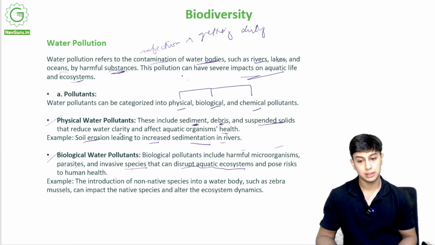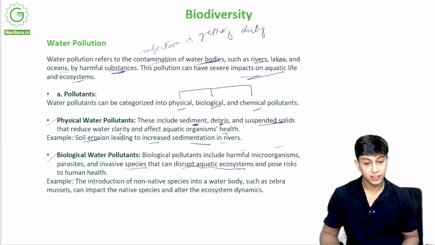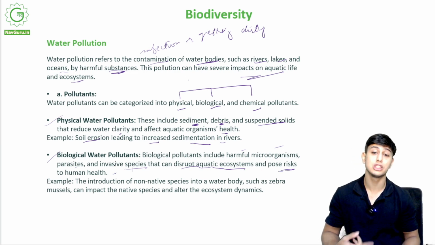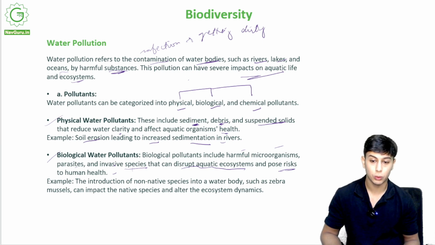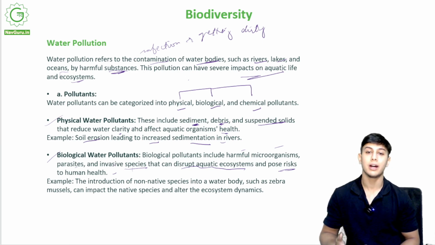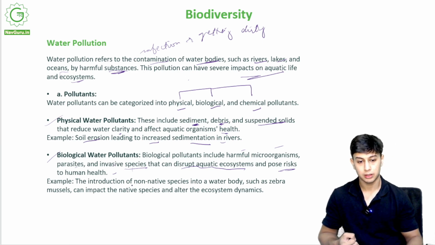These are parasites that are inside water, protozoa and all. These will infect the aquatic ecosystem and pose risks to human health, because we will consume those aquatic fish, alright. We eat seafood, we will consume that water. This could be very harmful for humans as well.